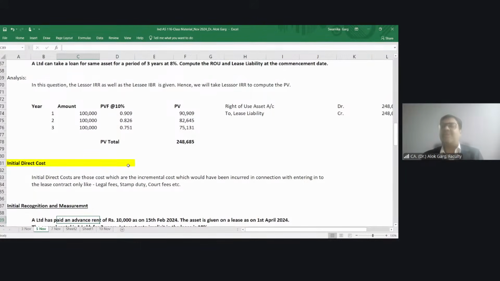This term is used in many standards. Directly attributable cost, incremental cost, this means had the asset not been acquired, the cost would not have been incurred, right? Means had this lease contract not been entered, this cost would not have been incurred. So this is an incremental cost.